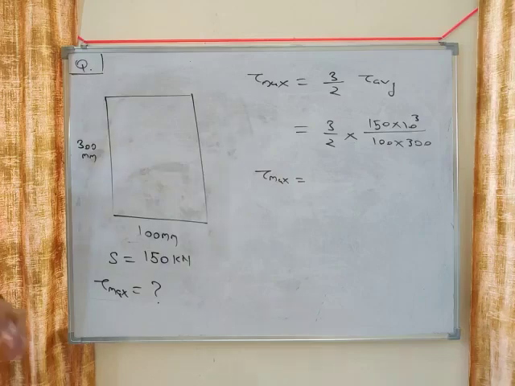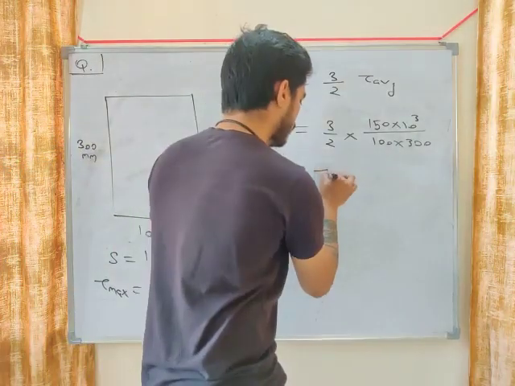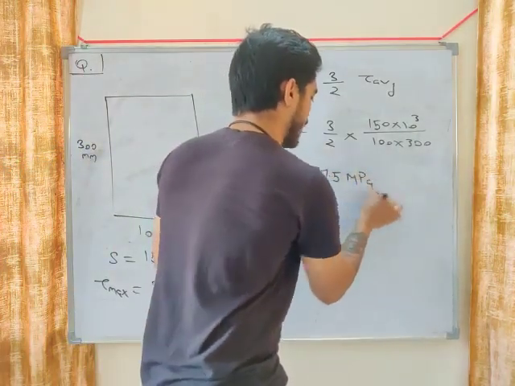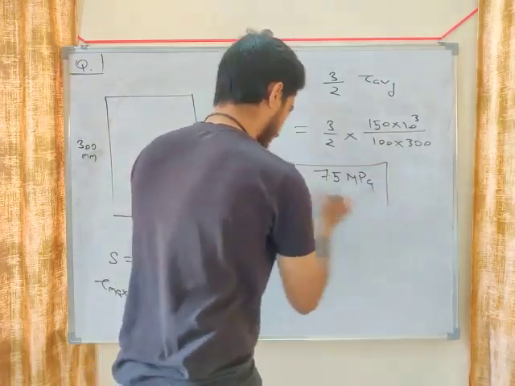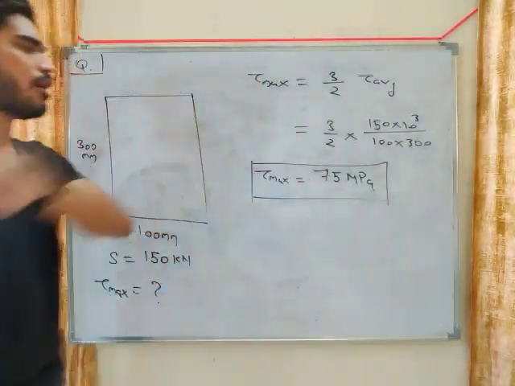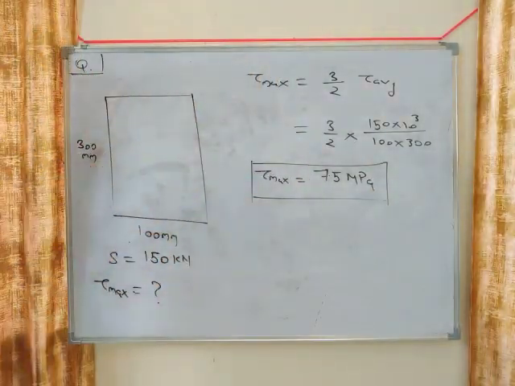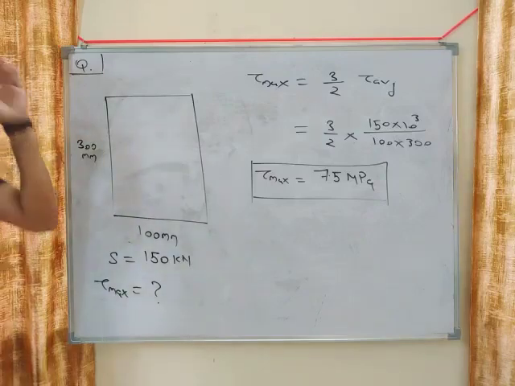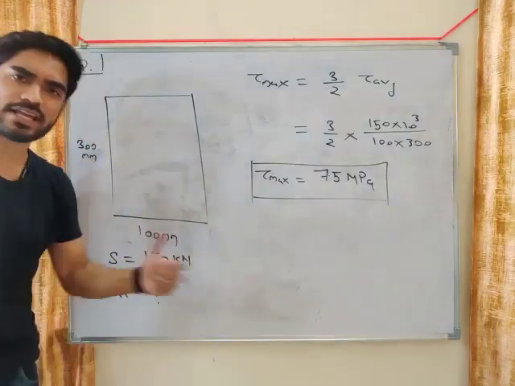What will be tau maximum, my friend? Here you will get 7.5 megapascal. So tau maximum in this case is 7.5 megapascal, my friend. Very easy question.